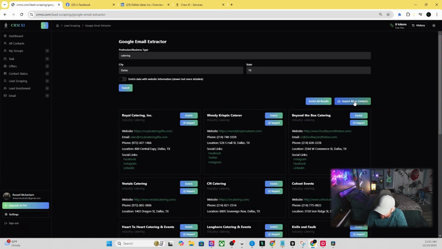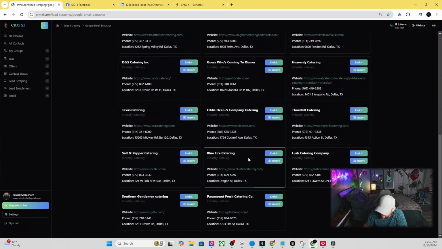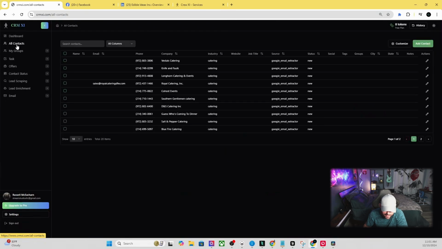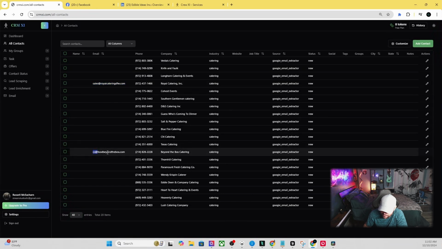So we're going to go ahead and import all these contacts. And if we hit this, it should just go through, and you can see the little import button clicking. Probably couldn't see it, it was pretty quick. But now if we go to our all contacts, we got all these contacts here. So it's only showing 10. We got our pagination. We can set that to however we want. There's 20 contacts total, and it's seeing all 20. Got their phone number. We got the email for the ones that we enriched. It found 2 of them.